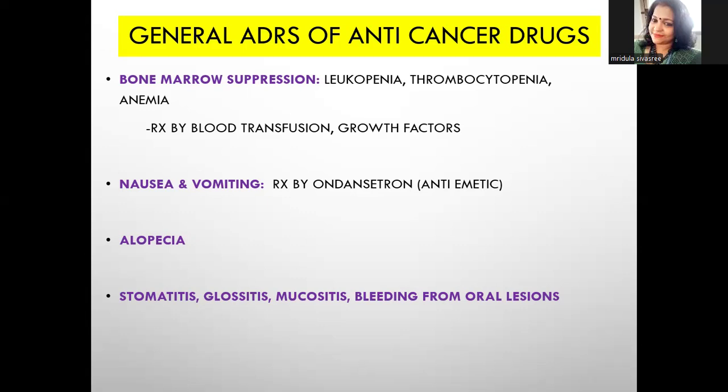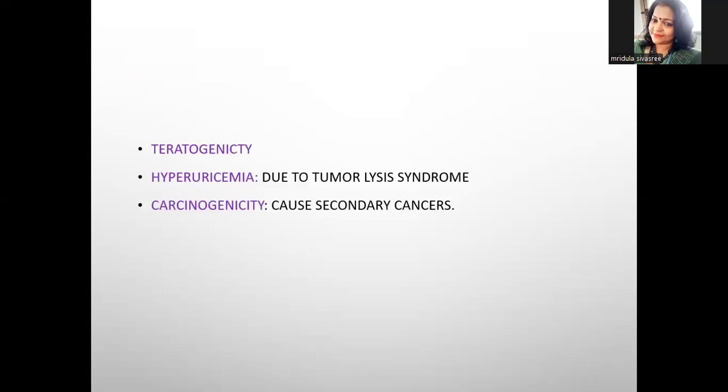Then alopecia, stomatitis or inflammation in the mouth, glossitis, mucositis, and bleeding from oral lesions. Then anti-cancer drugs are contraindicated in pregnancy because of their teratogenic potential. Then they can cause hyperuricemia.